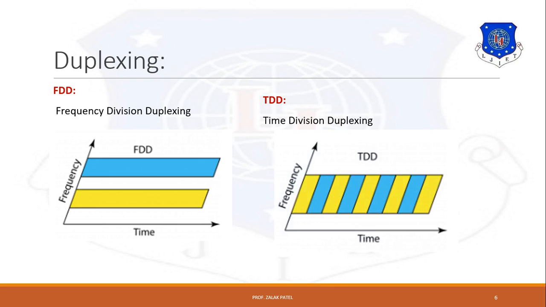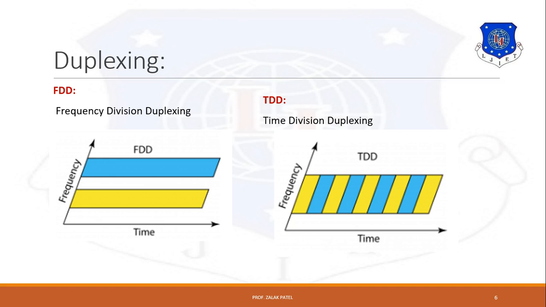Here you can see that the whole time period is divided into time slots. If this yellow slot is used for base station to mobile station, then this blue slot is used from mobile station to base station, and so on. That means TDD can be used when propagation delay does not vary in time for users.